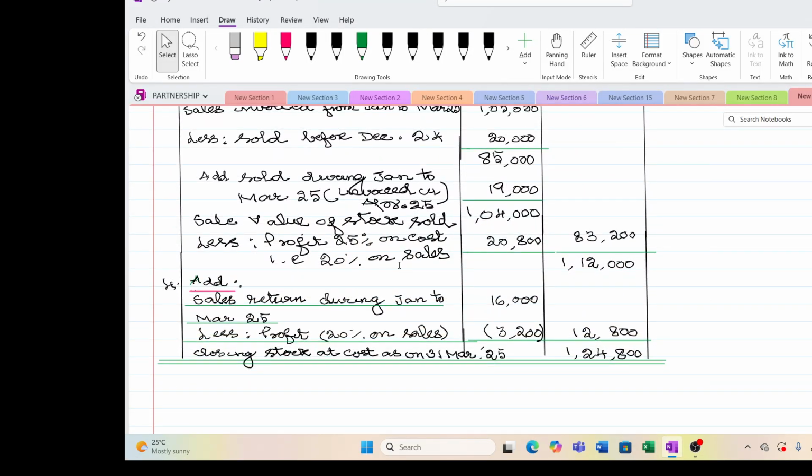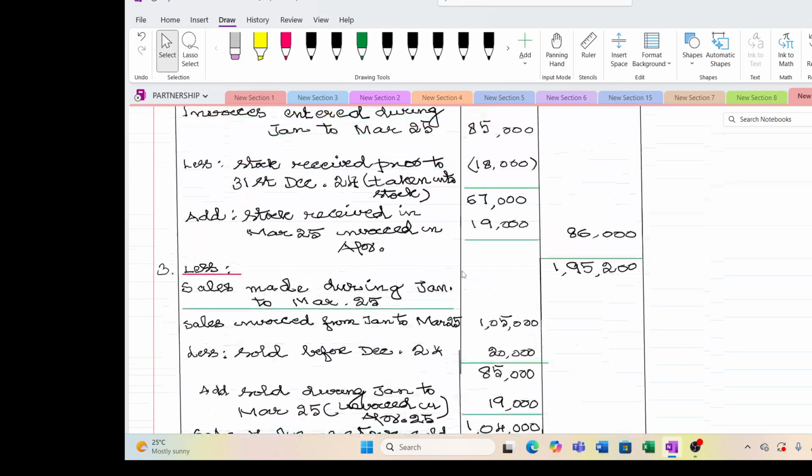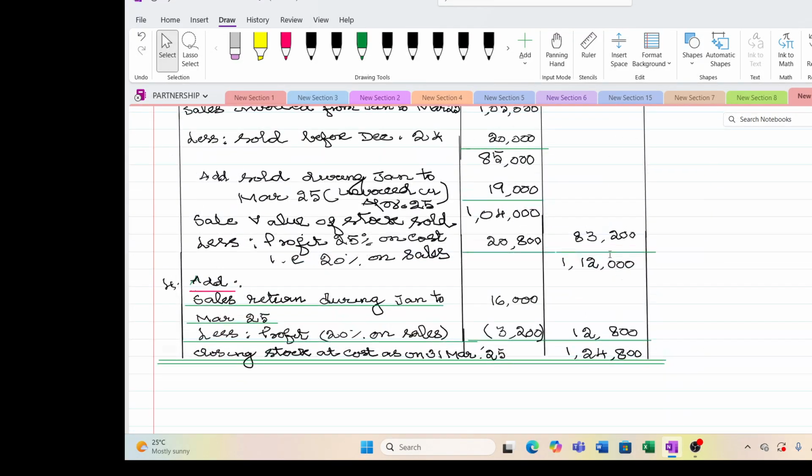I need not explain this. So 20% on sales I have taken out, so that the cost of goods sold is 83,200. We have got 1,95,200 stock available. Out of that, 83,200 were sold. So the available is 1,12,000.